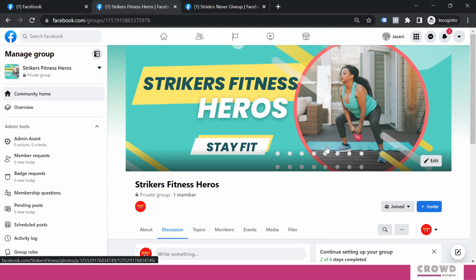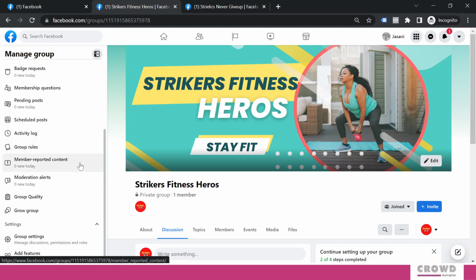So our image is ready. Now you need to understand three parts. One is setting up the group. The process which we have started is really a lengthy process, so pay attention to it. Second is how to invite people to join this group, and third is how to post on this particular group.